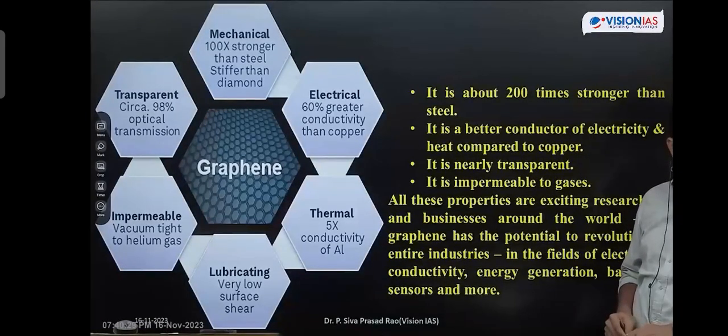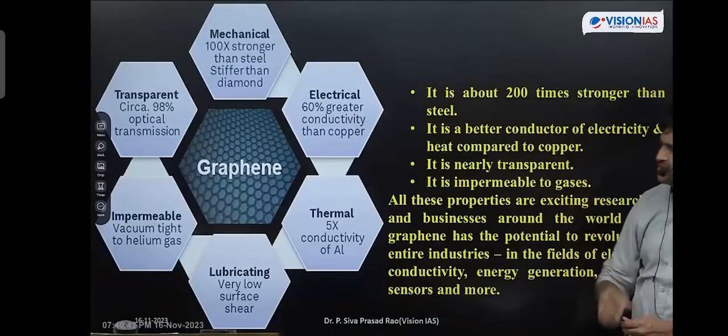Because of friction, heat will be generated. Because of this friction, wearing and tearing of industrial spare parts will be there. So that is one of the huge losses to the industries. Okay, so that possibility is there in this case.